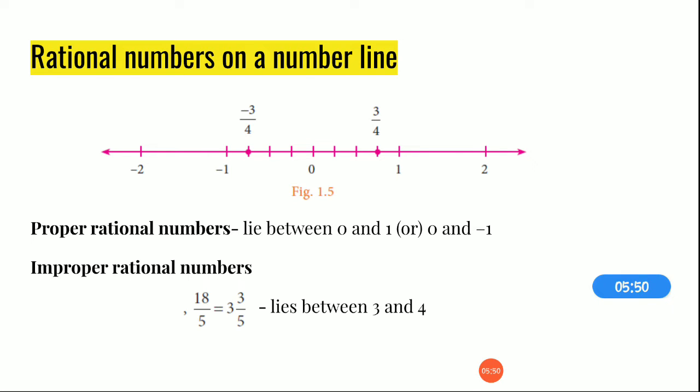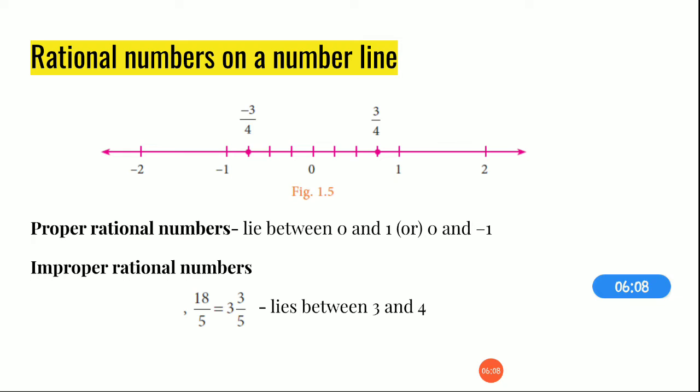Now, the next concept, improper rational numbers. What is an improper fraction? It means the numerator will be bigger. When the numerator is bigger, what will we do first? We will convert it to a mixed fraction. For example, 18 by 5 is given. You can convert this into 3 and 3 by 5.